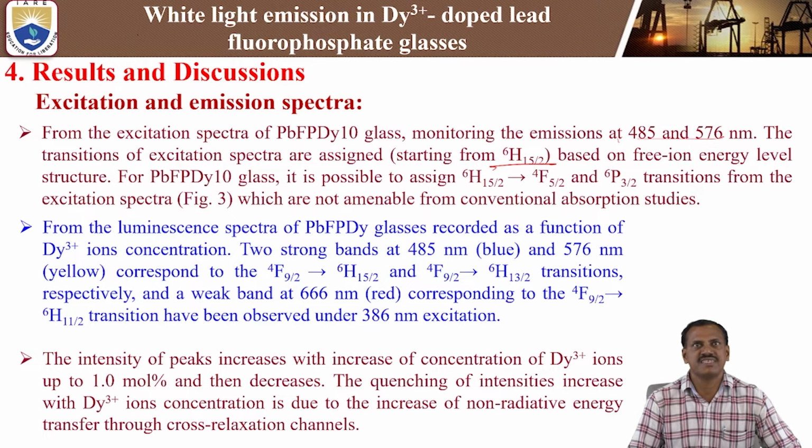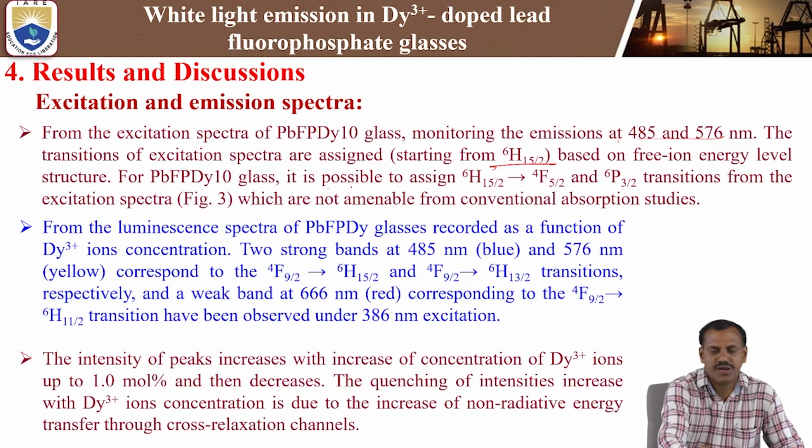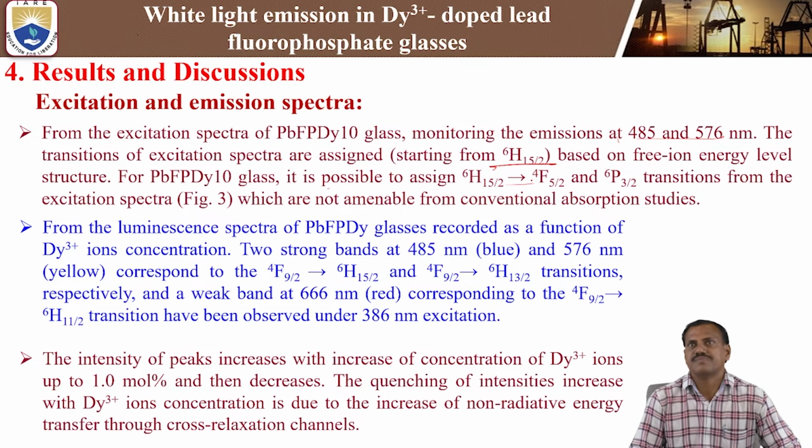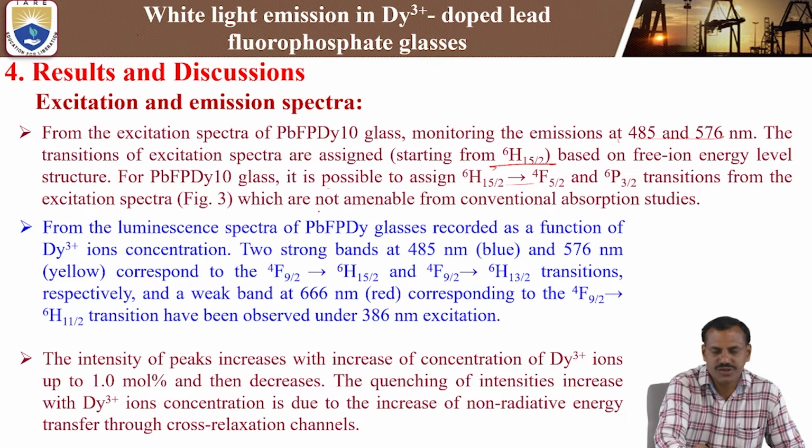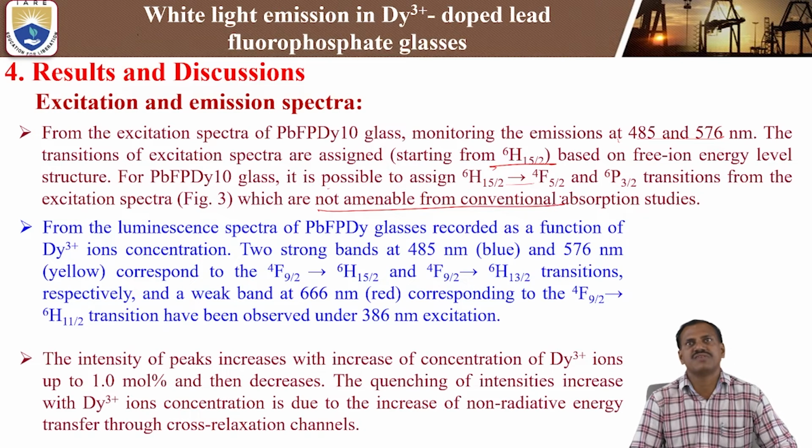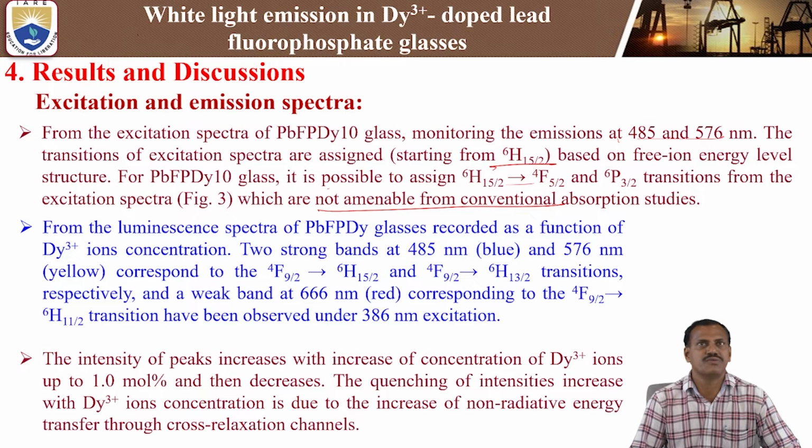Based on the free ion energy levels, we studied the possible transitions of the bands: 6H15/2 to 4F5/2 and 6P3/2 in the excitation spectra, which are not observable in the absorption spectra. So these bands we are not observing in the absorption spectra, but we are observing them in the excitation spectra. That is mainly due to the free ion energy level structure of the dysprosium 3+ doped lead fluorophosphate glasses.